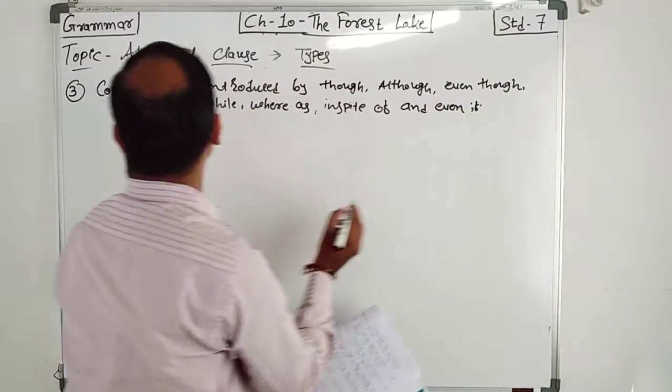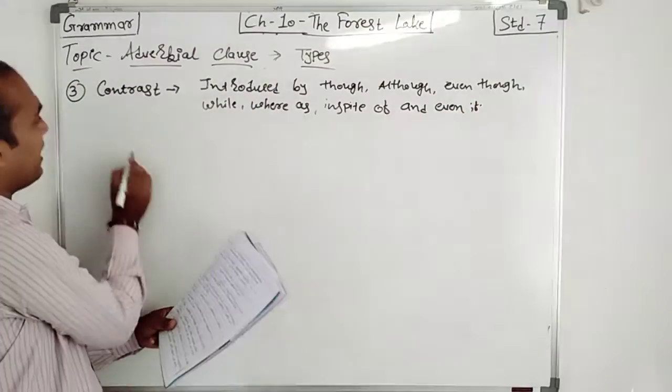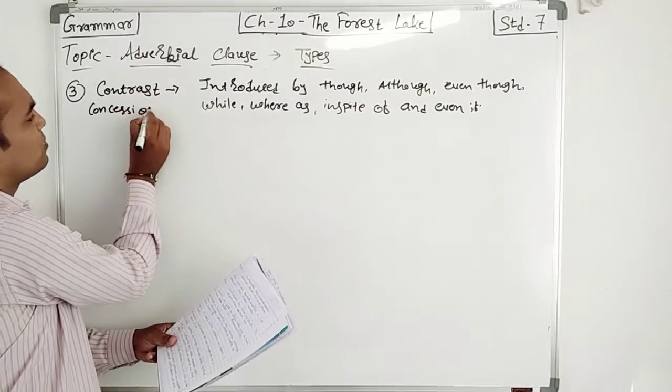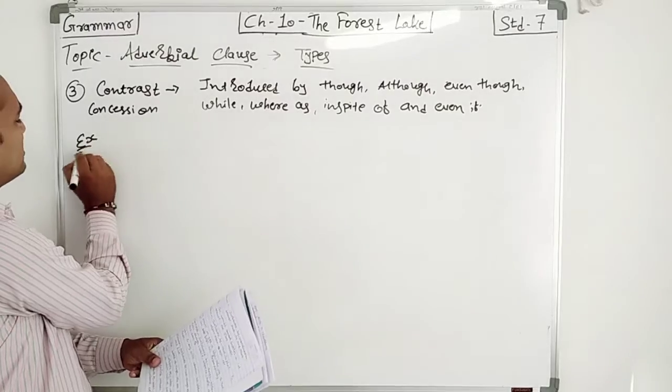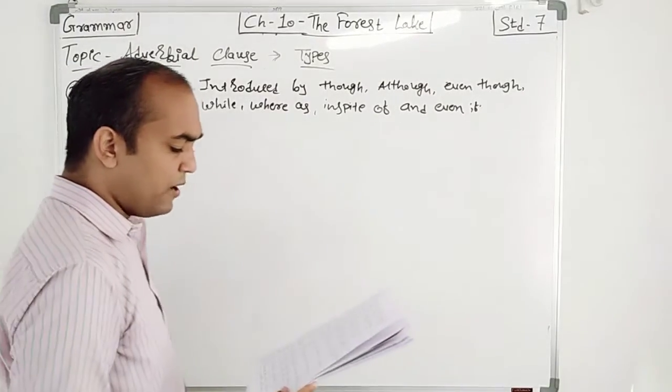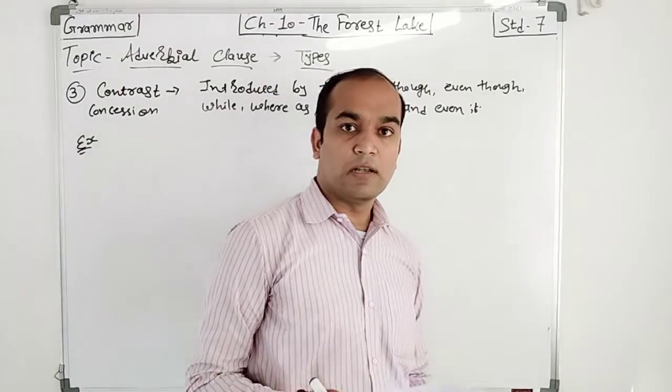This clause, not only contrast, we can also say is concession. For example, John is very polite, whereas his brother is rude.